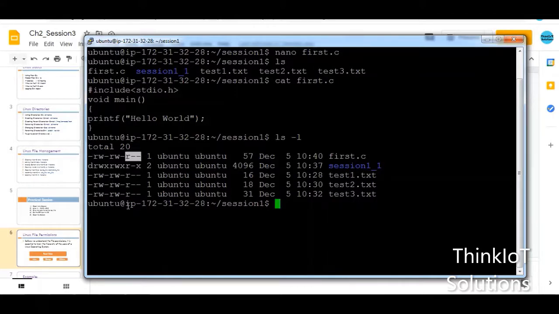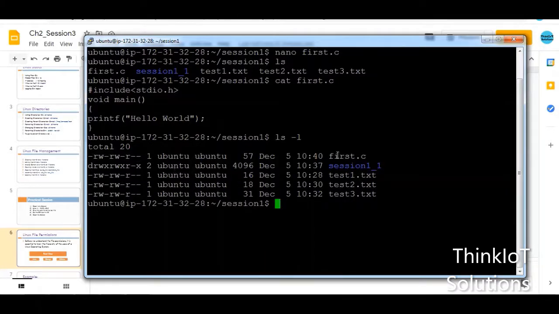The first 3 read, write, execute are for the user. The next read, write, execute are for the group in which this user is present. And the last read, write and execute are for the users who are not present in my group but who are present in the others group. So that is the explanation about the permissions. Now let us see for different files what sort of permission is given.